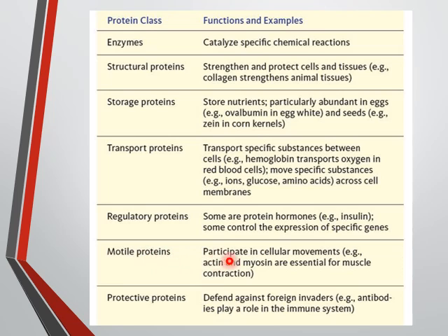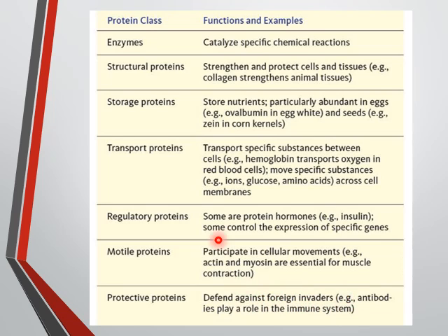Motile proteins participate in cellular movements, for example actin and myosin. They are also called contractile proteins, which help in the contraction and relaxation of the muscles. Protective proteins, which protect our body or increase the immunity of our body, are called antibodies, which defend against foreign invaders.